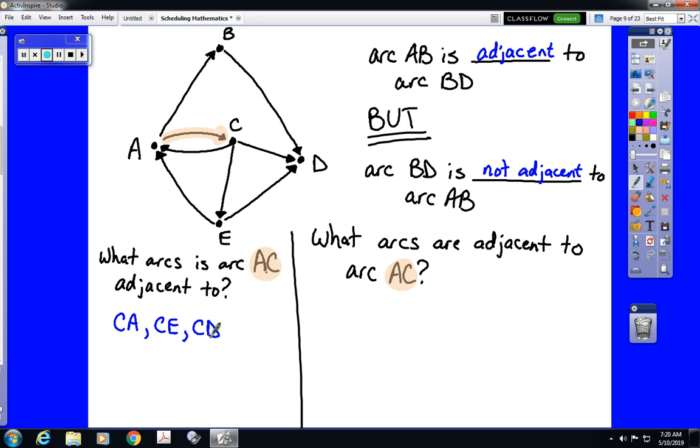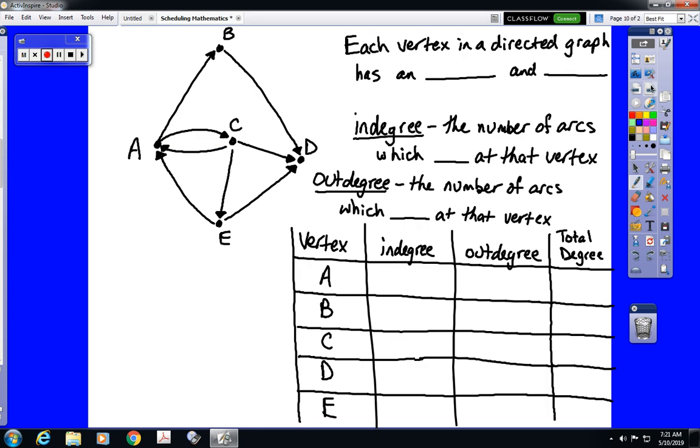Then it says what arcs are adjacent to arc AC? Well, that would be any arc that ends at A. So that would be CA and EA. Again, in order to be adjacent to another arc, the arc must end where the arc in question begins.